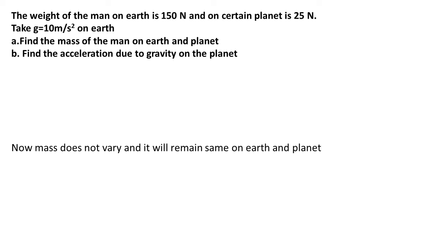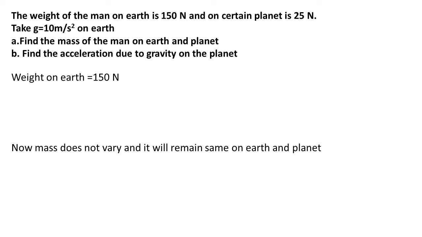First, find the mass of the man on the earth. Second, find mass of the man on the planet. And third, find the acceleration due to gravity on the planet. So first let us find out mass of the man on earth. For that they have given us weight of the man on surface of the earth and they have told you to take g to be 10 meter per second square, right?